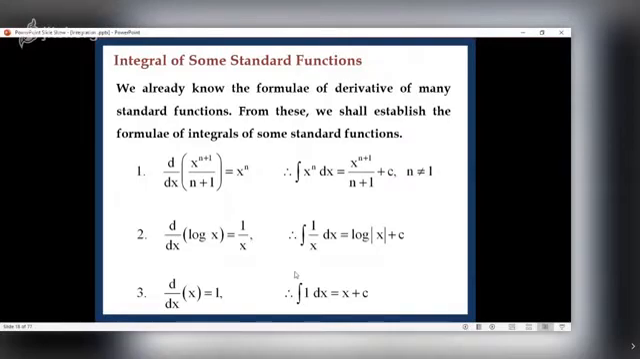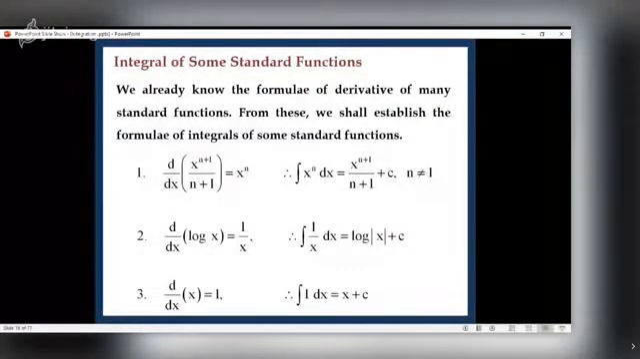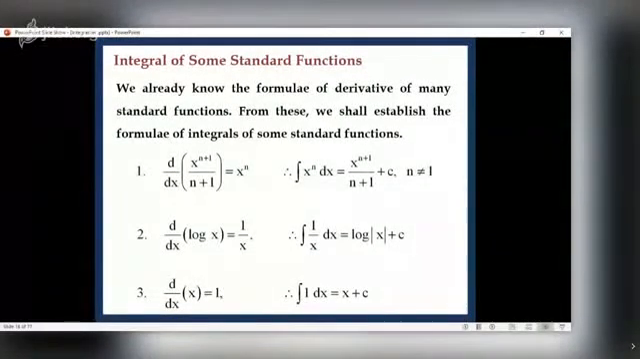Now the second function, the derivative of log x is 1 upon x. So the integral of 1 upon x with respect to x is what? Log of mod x plus c. Have you observed this change? I'm saying log of modulus of x. Why? Because the logarithm of only positive numbers is defined. You should know that log 0 is not defined. The logarithm of a negative number is again not defined. So you should say log of mod x plus c.